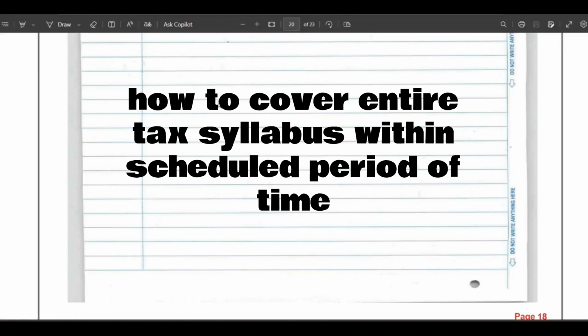For the entire taxation syllabus within the scheduled period of time, first of all, you should read the provision and entire concept, and get an idea and understanding about the provision. And for getting the concepts clear, you should practice some of the questions which are available in the ICAI material, that is the test your knowledge. And if you are not able to understand a question or topic, try to search it on Google or YouTube and get an understanding about those topics or questions.